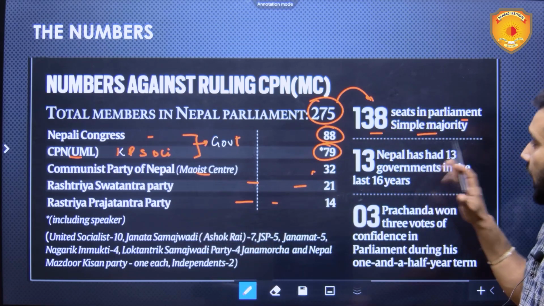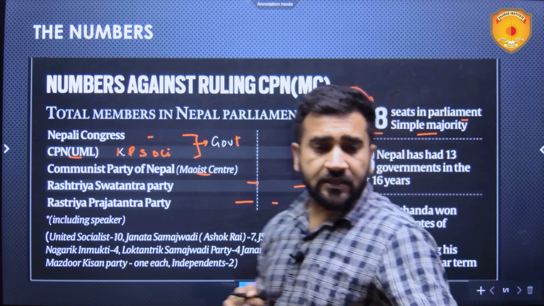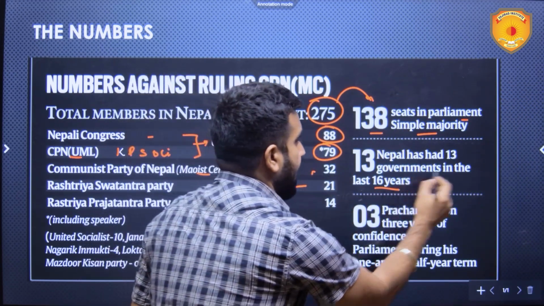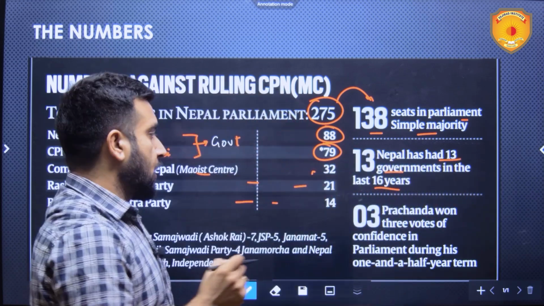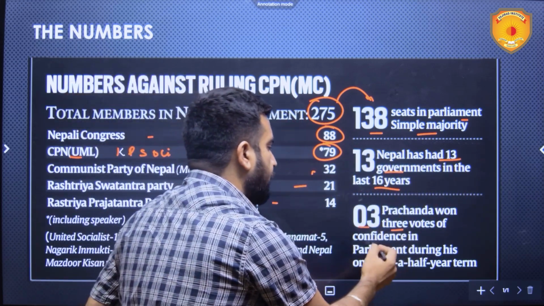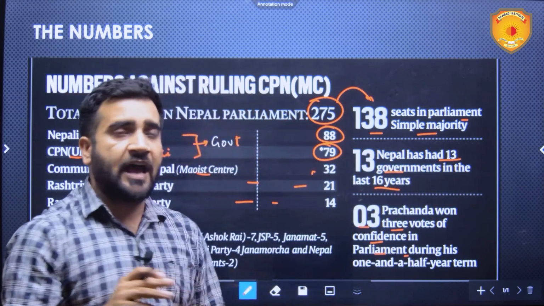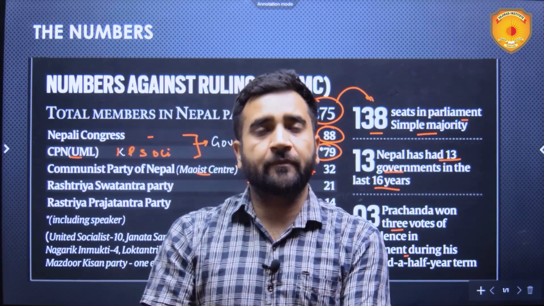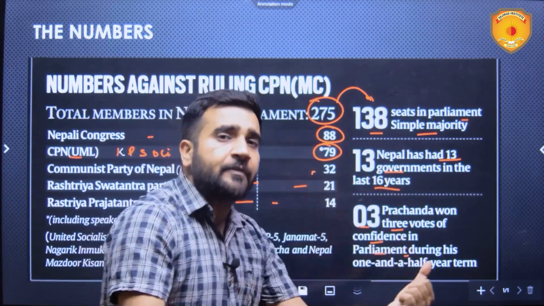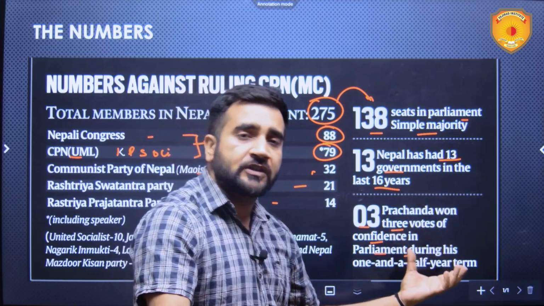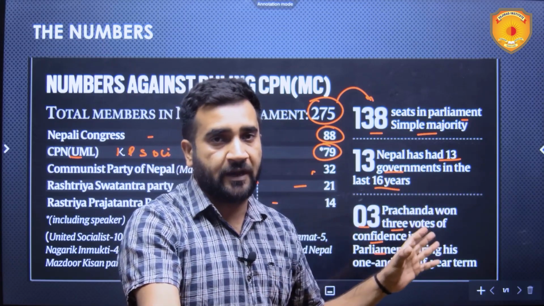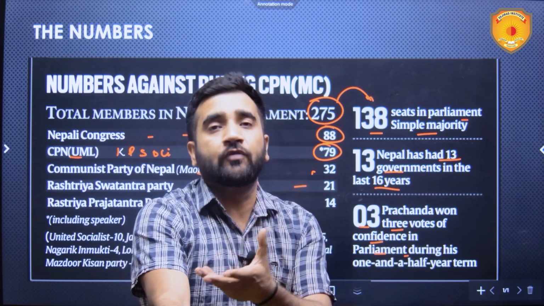In the last 16 years, Nepal has seen 13 governments. Prachanda won 3 votes of confidence in the parliament during the last 1.5 years. Since 2022, Prachanda has been the Prime Minister of Nepal, and since he became Prime Minister, there have been 3 instances where a vote of confidence was held in Nepal's parliament, meaning he had to prove majority.